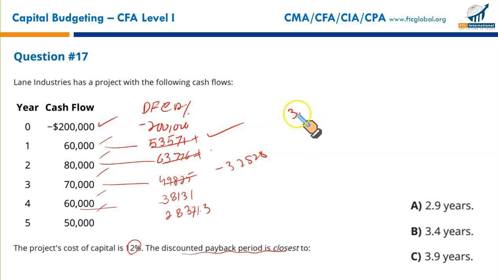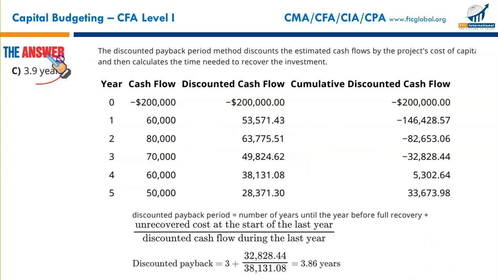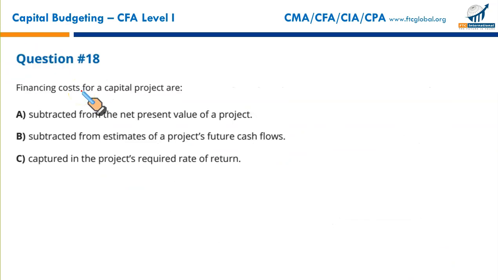What is the fractional part? The fractional part can be calculated by dividing 32,828, the cash flow we need from the 4th year cash flow, by 38,131. It's approximately 0.86, which gives 3.9 rounded off, and that's the reason C is your answer, 3.9. This is a simple way to calculate your discounted payback.